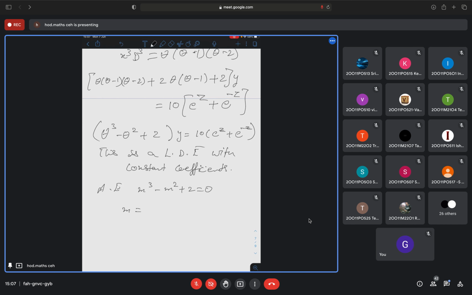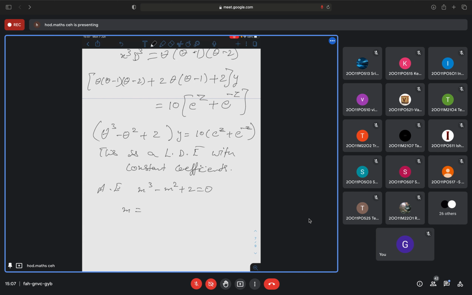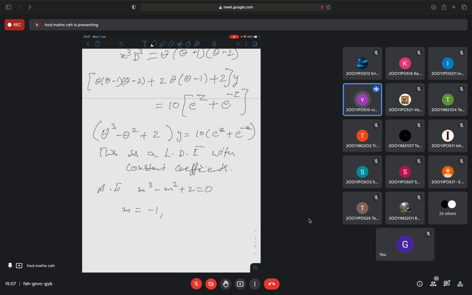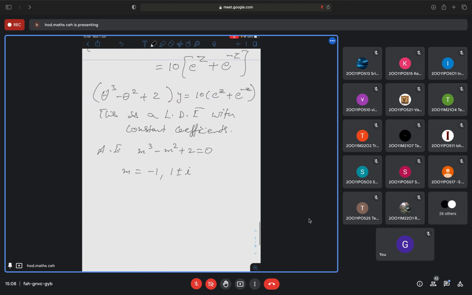What are the roots? Am I audible? Minus 1. Okay, minus 1, 1 plus or minus i by 2. Sure? No, 1 plus or minus i. 3 roots. One of the roots is real and distinct. The other two roots are complex conjugate.